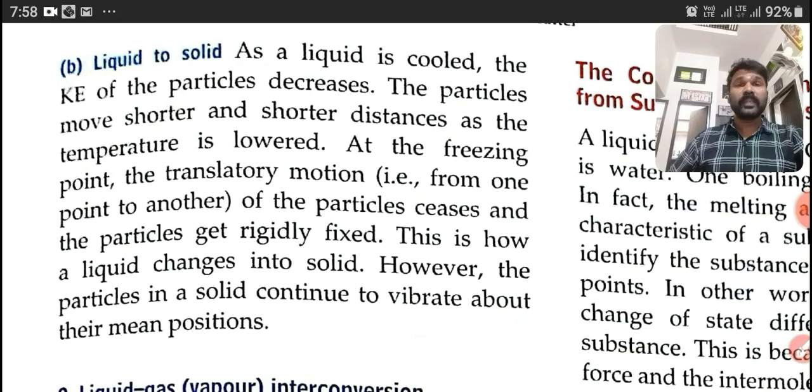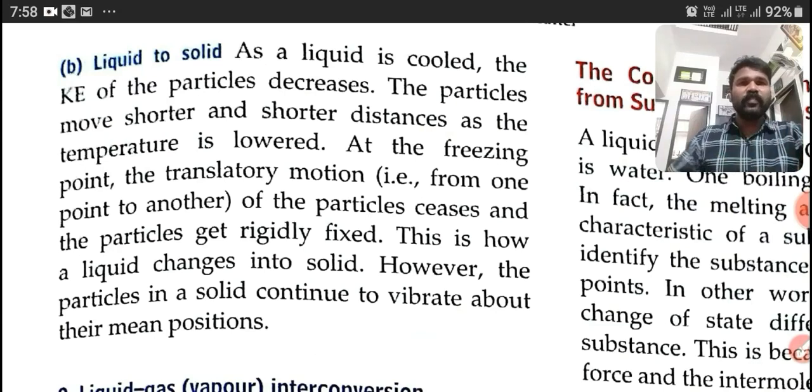The particles move shorter and shorter distances. We know that in liquids the particles are loosely held, loosely arranged. While we cool the liquid, the particles move shorter and shorter distances as the temperature is lowered.